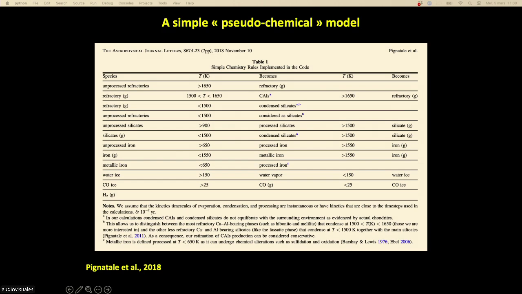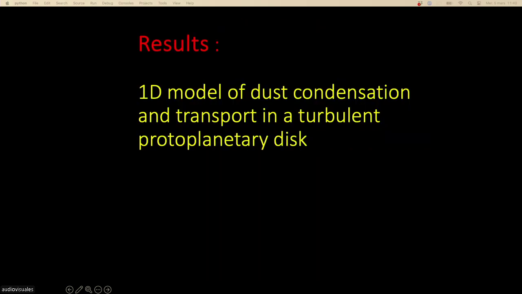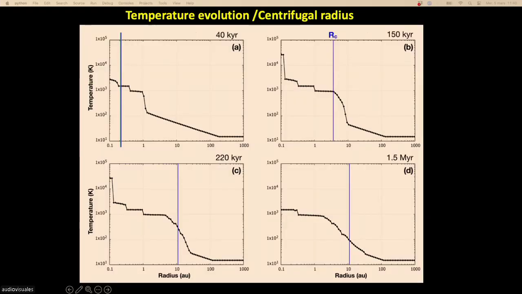And now I will jump. So now let's go to the results. So now what happens? You have the molecular cloud that is condensing, and what happens to the system? So I'm going to show now the results. The first thing I would like to show you is how the temperature of the system evolves. So here you have the temperature.